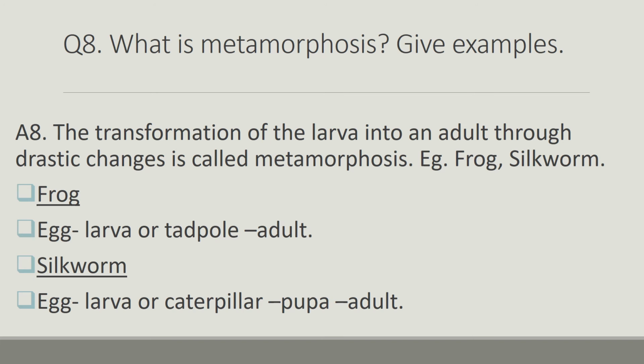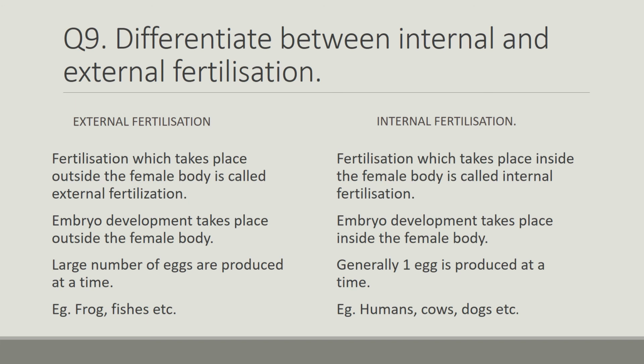The next question is question number 9, that is, differentiate between internal and external fertilization. Internal fertilization is the one that happens inside the body and external fertilization is the one that happens outside the body. External fertilization, fertilization which takes place outside the female body, is called external fertilization.